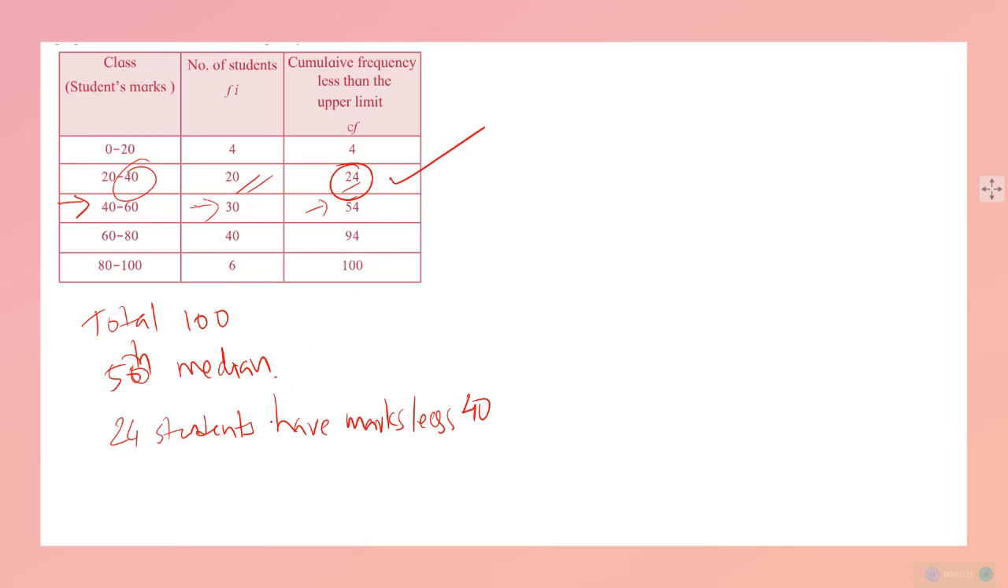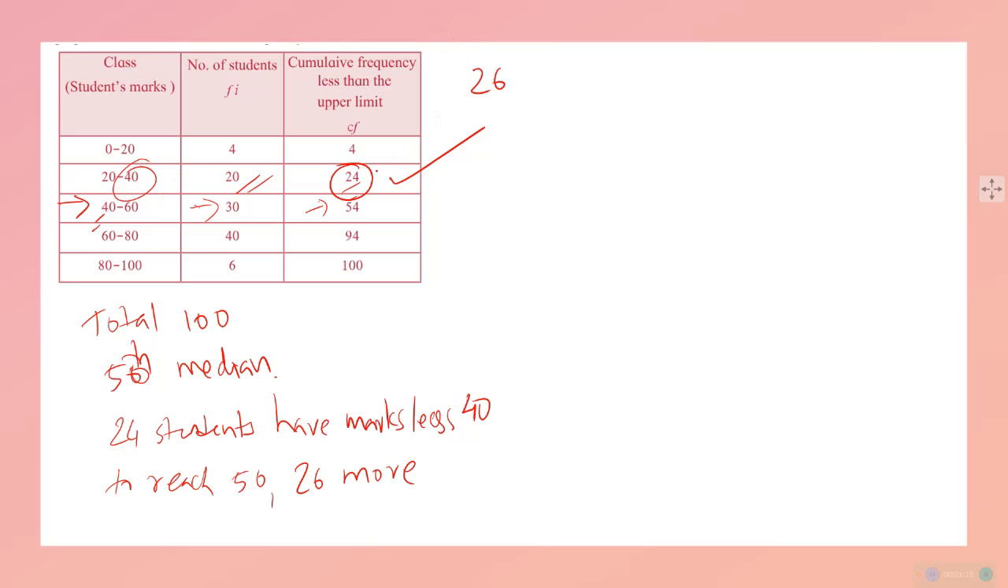24 student हो गया. Now, to reach 50 means there are 26 more students. Those 26 are in this class, 40 to 60 mark class. Correct? And we know that the 50th score is in between 40 to 60. ये हमको गारंटी है. तो अब एक आइडिया निकालना पड़ेगा.